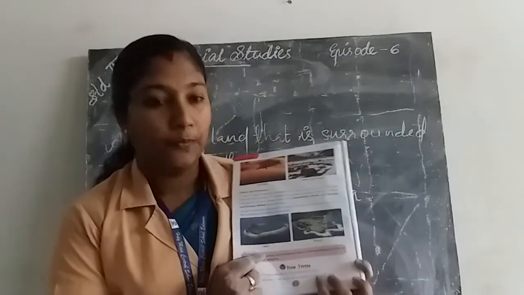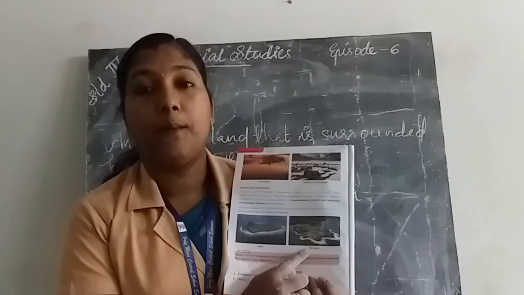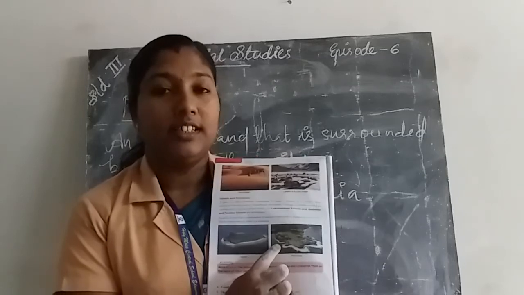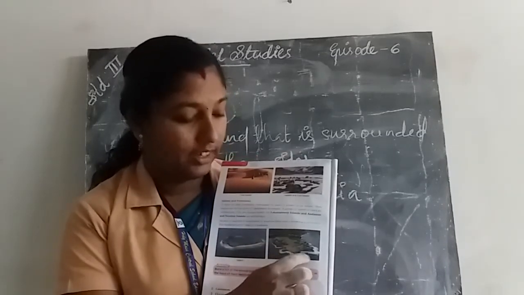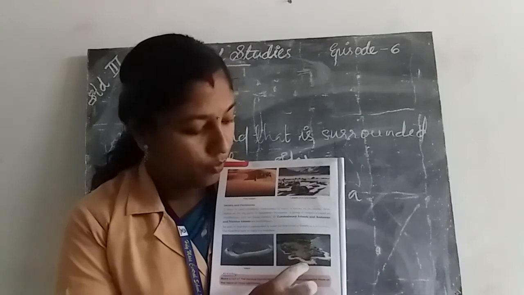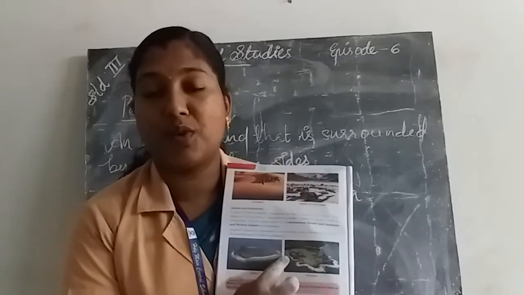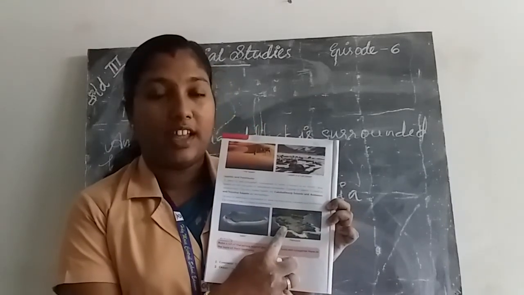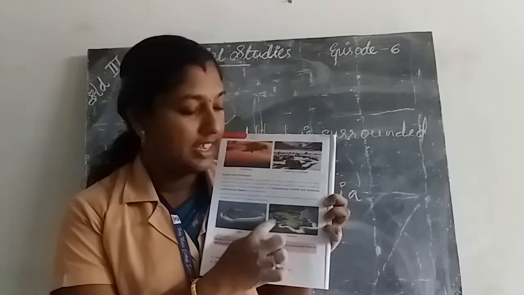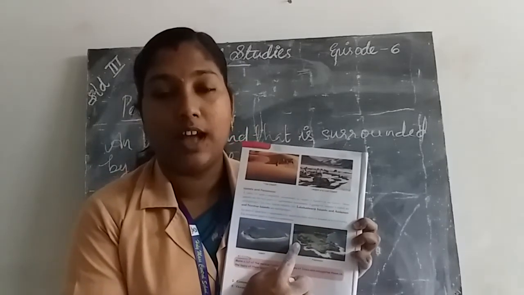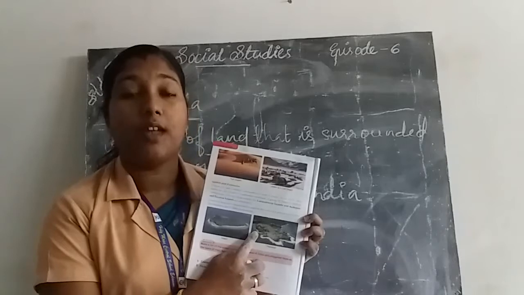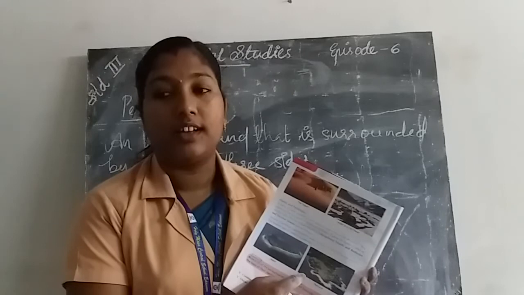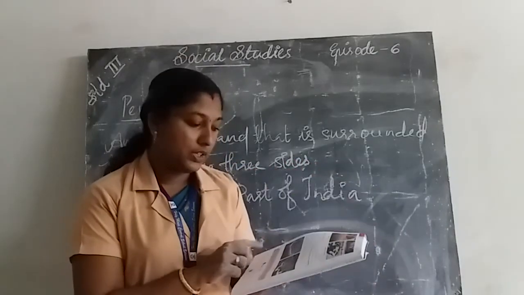All of you understood? Next, peninsula. What are peninsulas? An area of land that is surrounded by water on three sides is called a peninsula. The southern part of India is a peninsula.